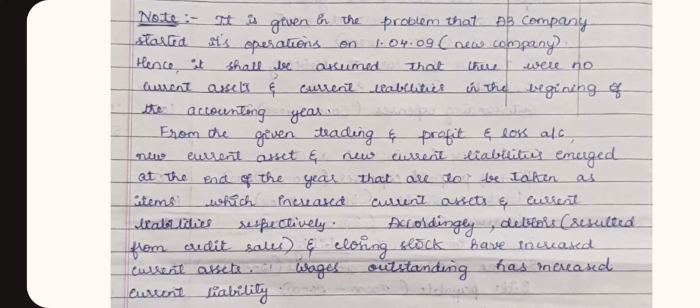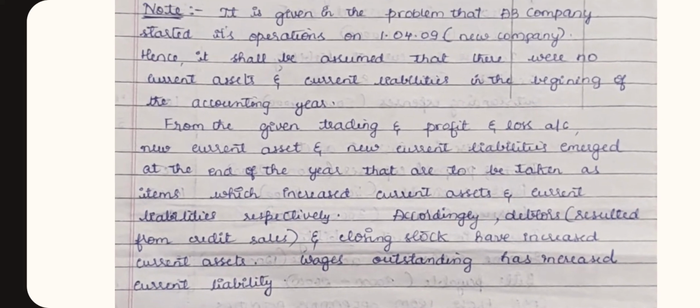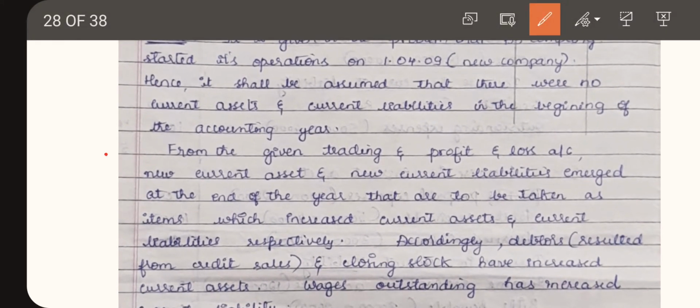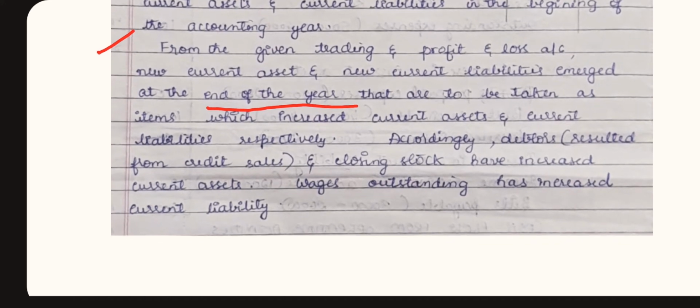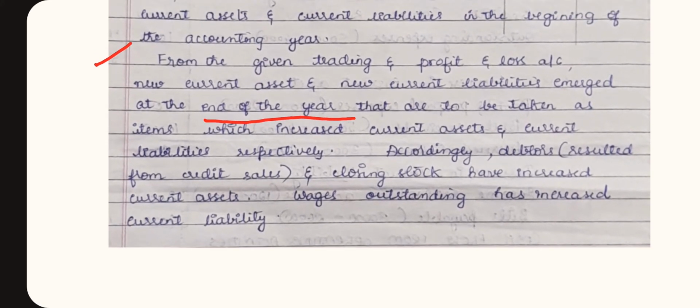From the trading and profit and loss account, new current assets and new current liabilities emerged at the end of the year, and these are to be taken as items which increased current assets and current liabilities respectively. Accordingly, debtors resulting from credit sales and closing stock have increased current assets. Wages outstanding has increased current liability.